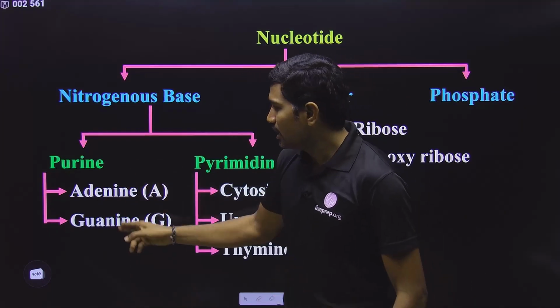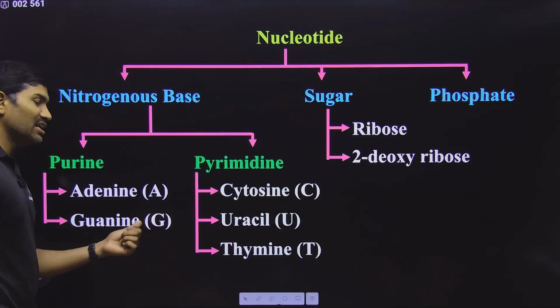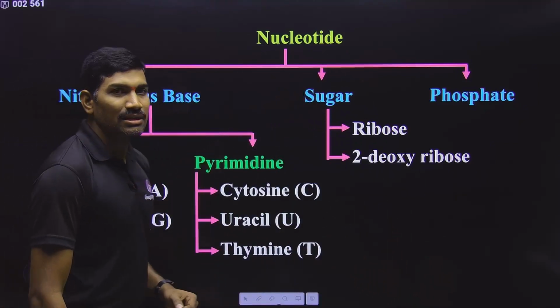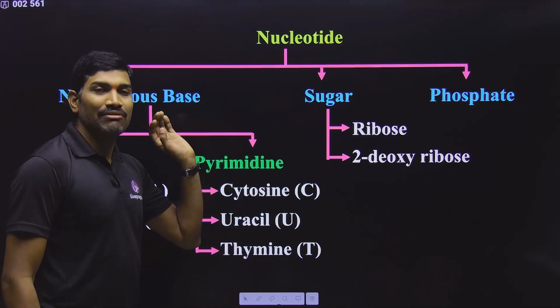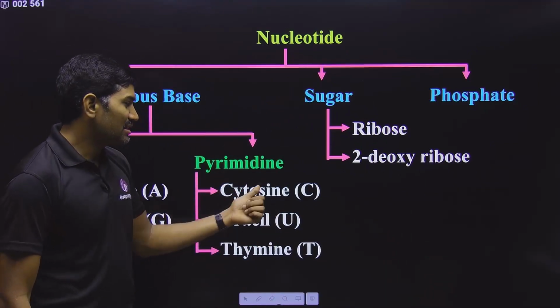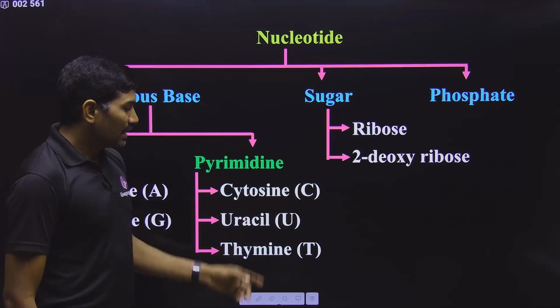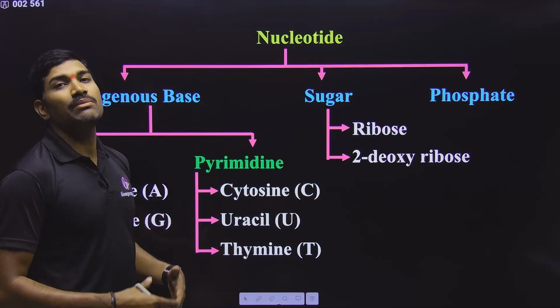So that's why adenine and guanine are substituted purines. Adenine is indicated with A and guanine is indicated with G. Next one under the pyrimidines, and these molecules are having a basic pyrimidine ring, and these are cytosine, uracil and thymine. Cytosine is indicated with C, uracil with U, thymine with T, and these are considered as substituted pyrimidines.